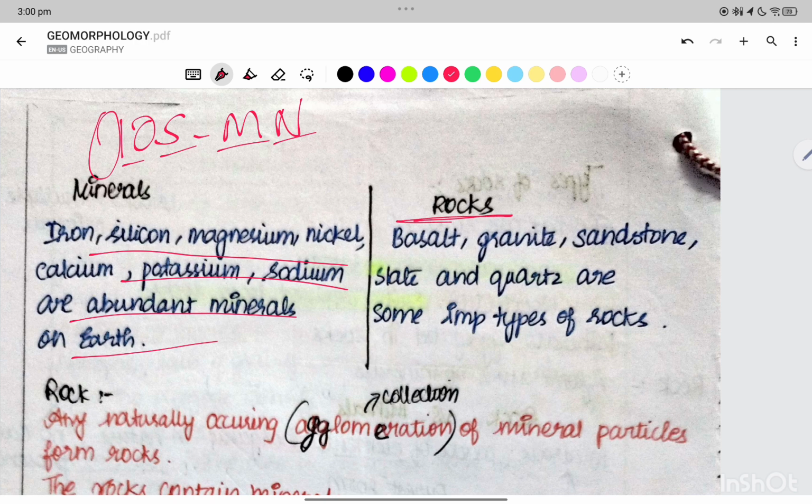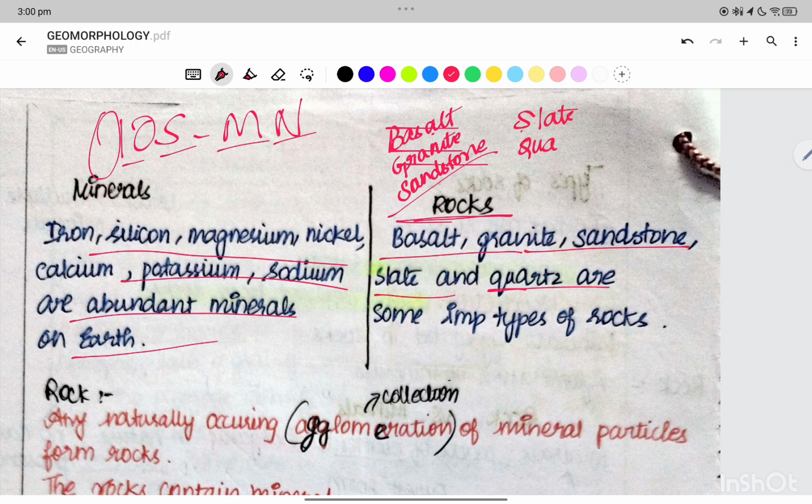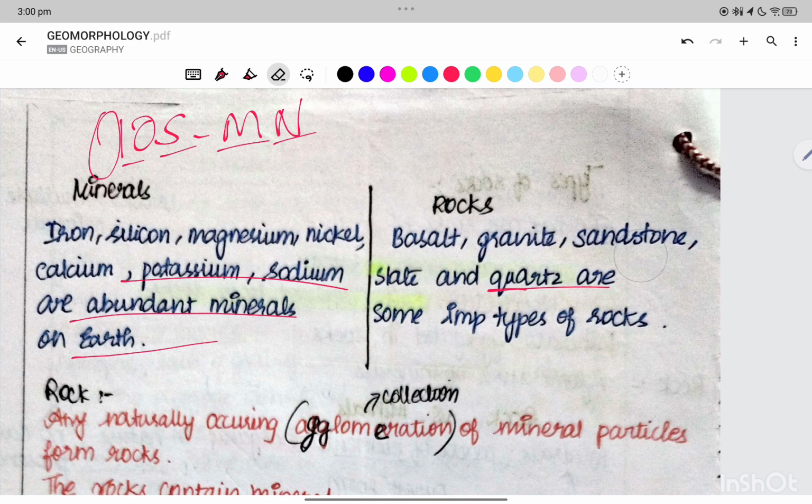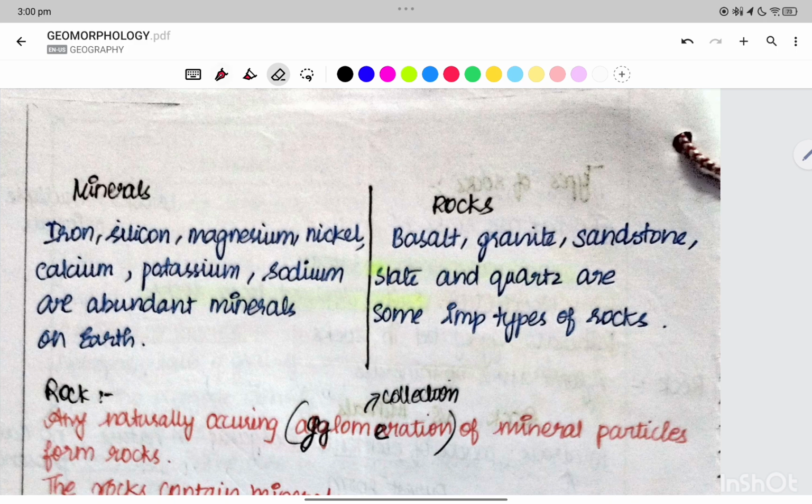Now for the rocks we need to know different kinds of rocks: basalt, granite, sandstone, slate, quartz. So we'll be having the basalt, and then the granite, then the sandstone, slate, and then the quartz. Right. So basalt, granite, sandstone, slate, quartz are some of the important types of rocks.